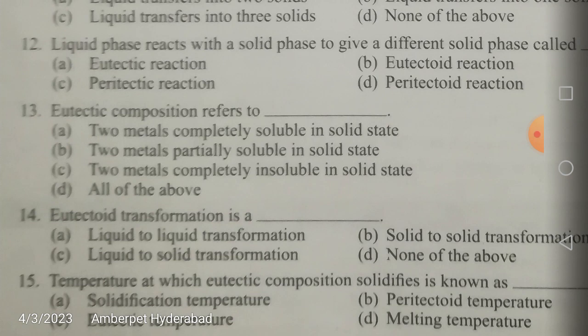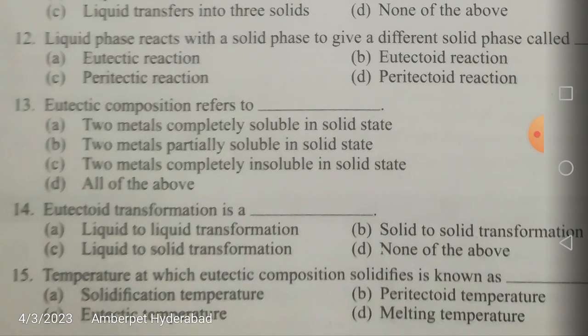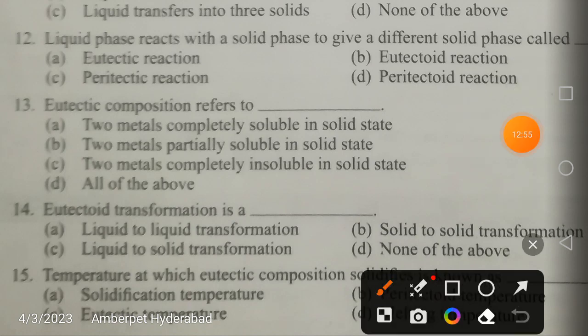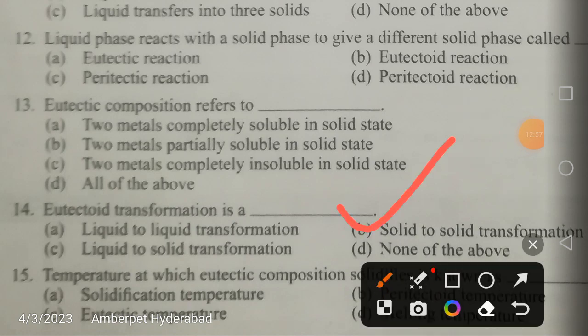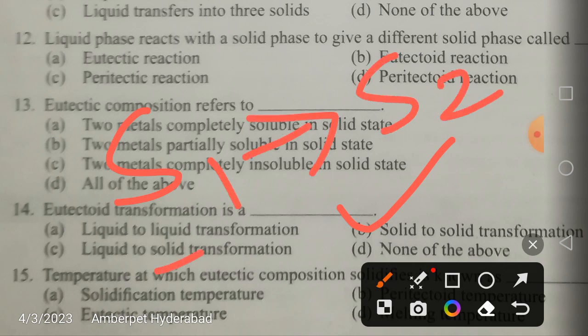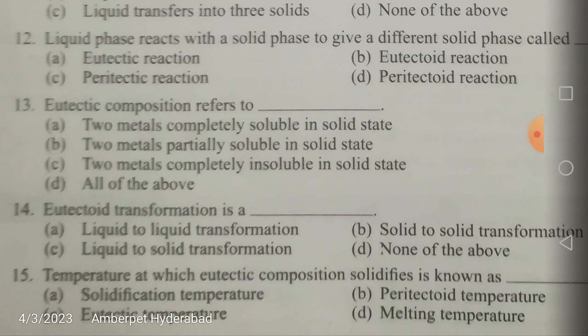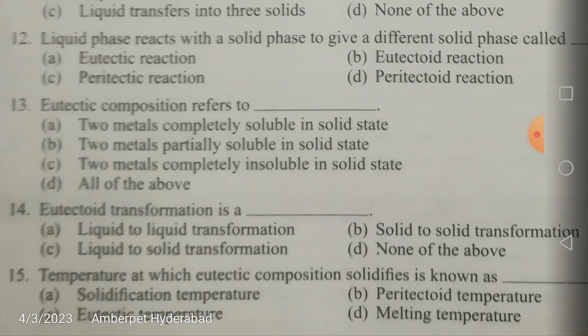Next, friends, eutectoid transformation. Now the question is about the eutectoid. Is it liquid to liquid, or solid to solid, or liquid to solid, or none of the above? So what is this eutectoid transformation? This is going to be a solid to solid transformation: S1 to S2. S1 means solid 1 and S2 means solid 2.